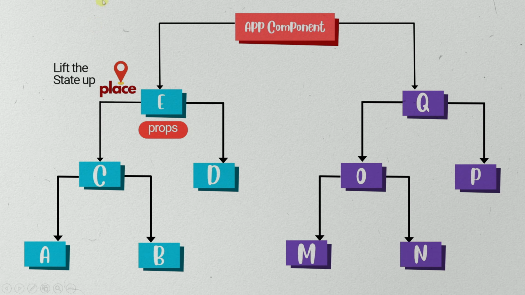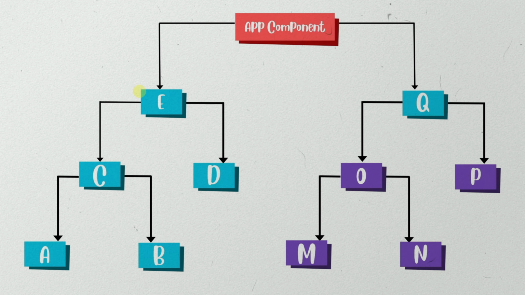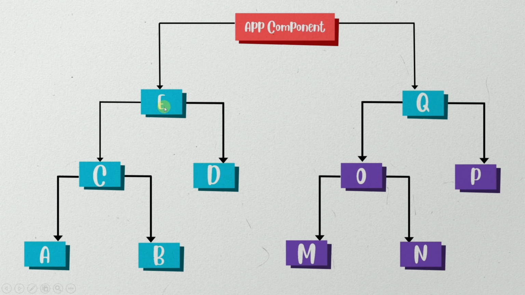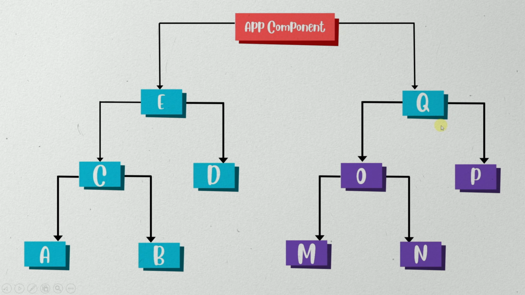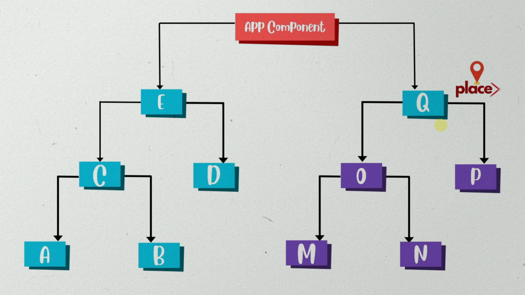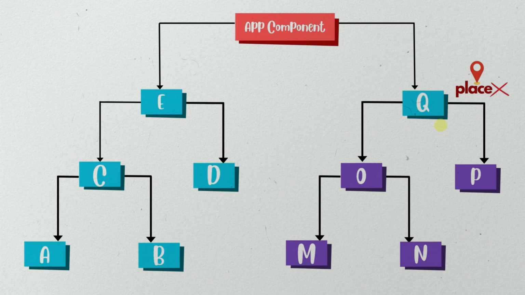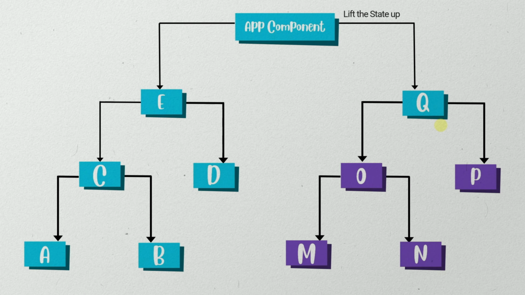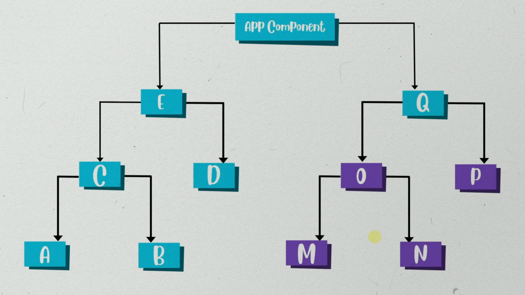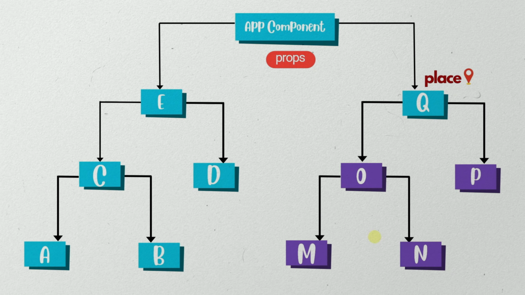But now what I want is this place data inside this component Q. Again, if you see here, they are at the same level. So both E and Q are sibling components. So directly from E to Q, I cannot pass the data because they are sibling components. Again, we have to lift the state up and the state has to be passed inside the app component. Then using props, place data will be passed to component Q.